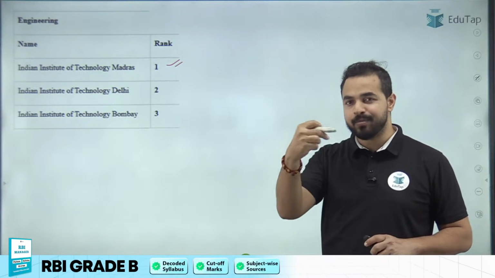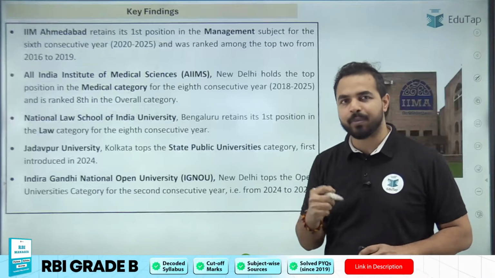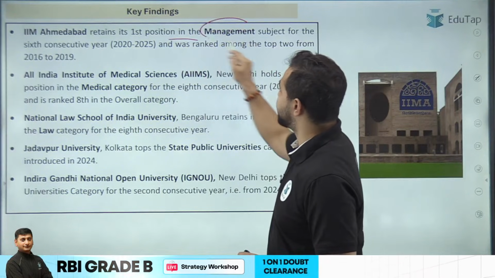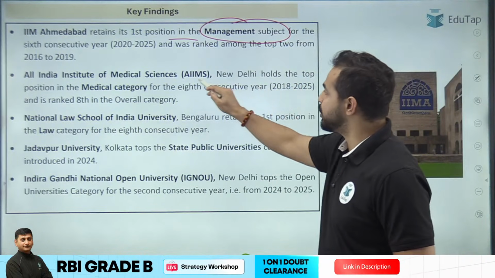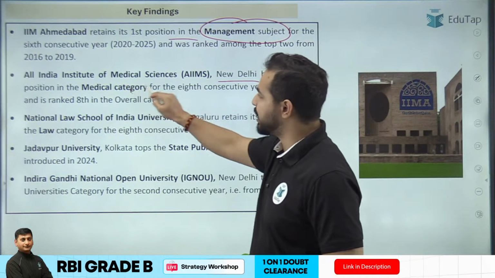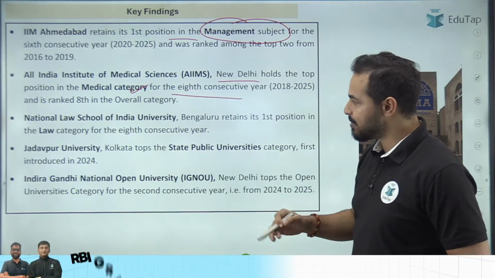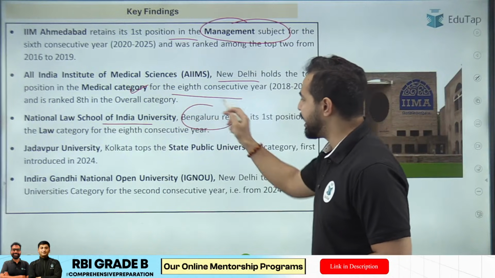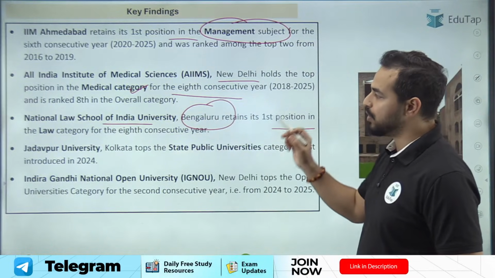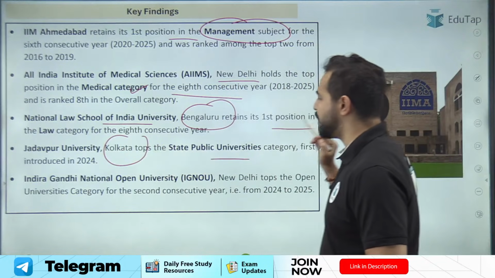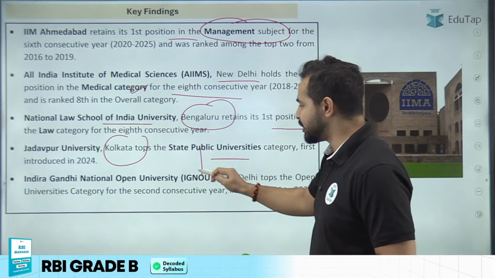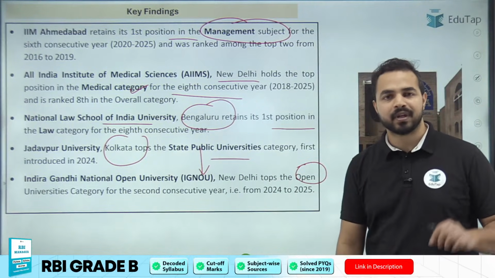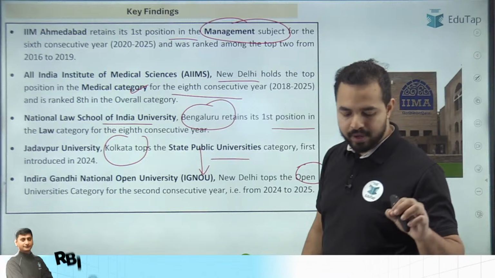Now there are some other important parts also that we need to retain from an exam point of view, which includes IIM Ahmedabad retaining the first position in the management subject, right? And AIIMS New Delhi has held the top position in the medical category for the 8th consecutive year. If we talk about law, National Law School of India University Bengaluru has retained the first position. Jadavpur University of Kolkata topped the state public universities category, and Indira Gandhi National Open University Delhi topped the open universities category, which we have already covered. Okay, so friends, it is quite important to remember these names.